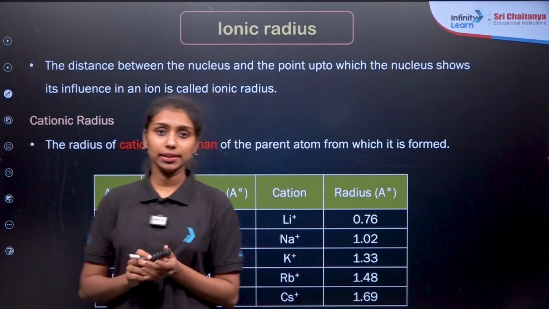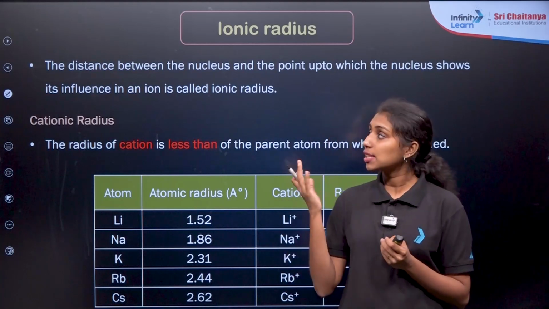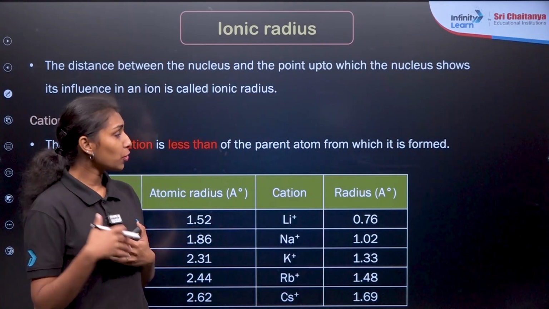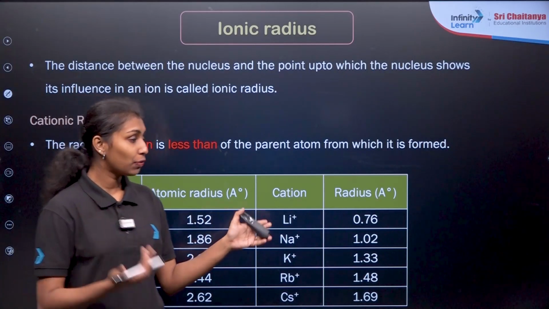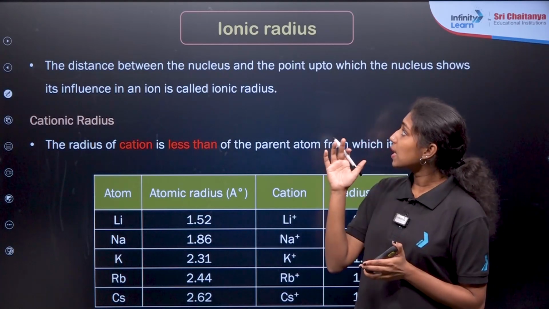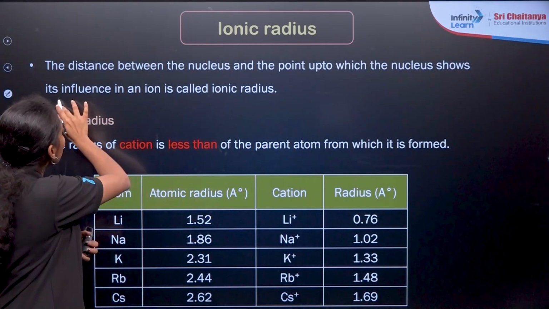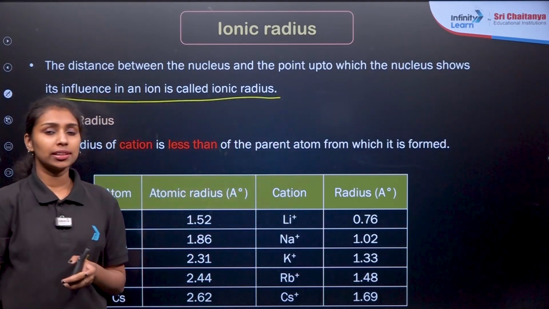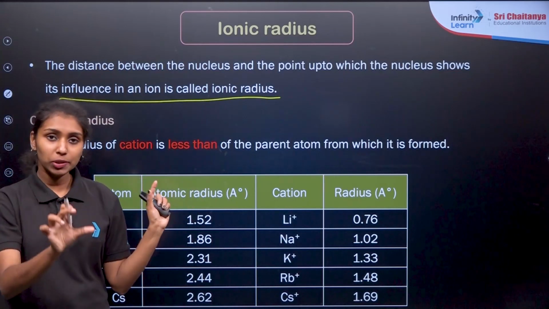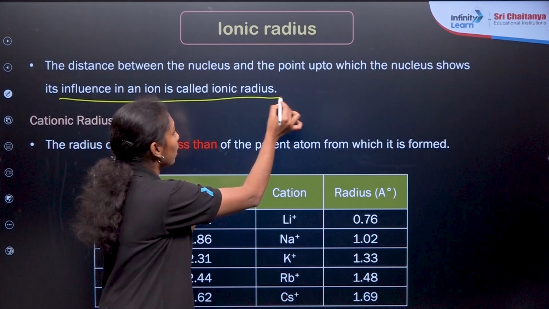Now the next one is another type of radii, that is known as the ionic radii. So what do you mean by ions? How are ions formed? Either by losing electrons or gaining electrons, right? If you lose electrons, you get cations. If you gain electrons, we get anions. So the distance between the nucleus and the point up to which the nucleus shows its influence in an ion is known as the ionic radius. There is no need to get confused with the statements given here. Simply, it is the distance between the nucleus and the electrons in the ion, that is known as the ionic radius.